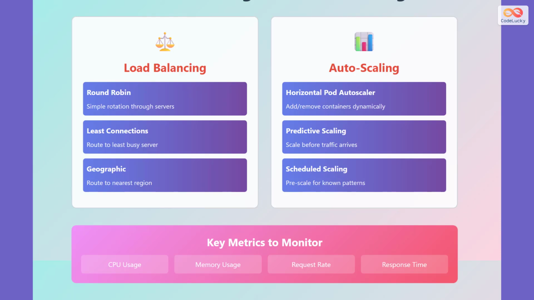Horizontal pod autoscalers add or remove containers based on current load. Predictive scaling uses historical patterns to scale before traffic arrives. Scheduled scaling pre-allocates resources for known peak periods. Success requires monitoring 4 key metrics: CPU usage, memory usage, request rate, and response time. Together, these techniques ensure optimal resource utilization and consistent performance.